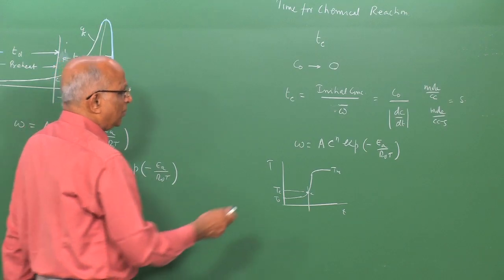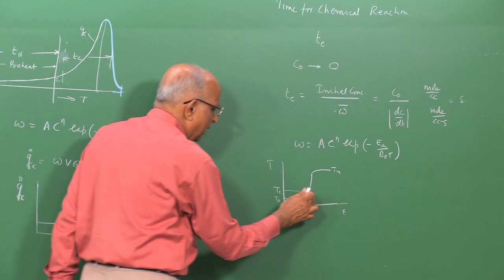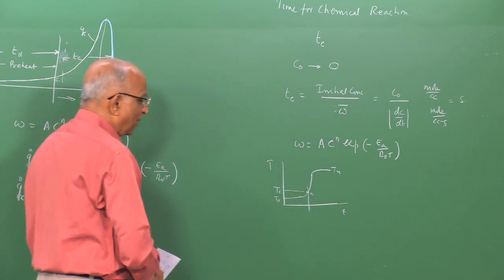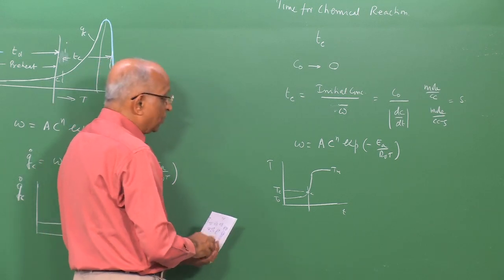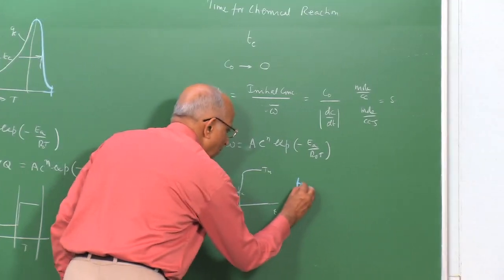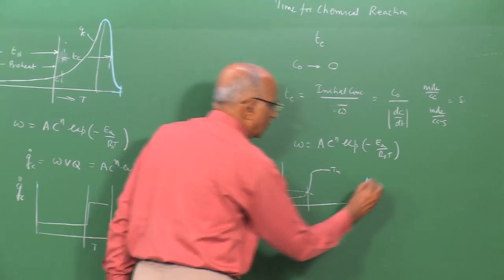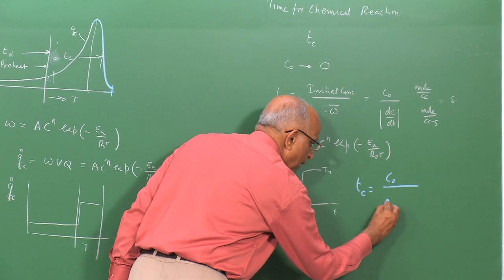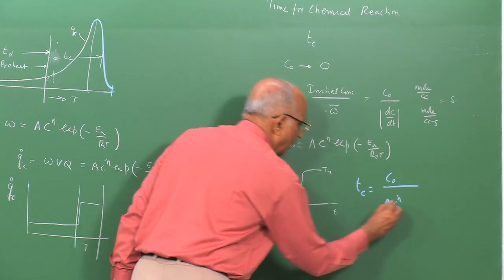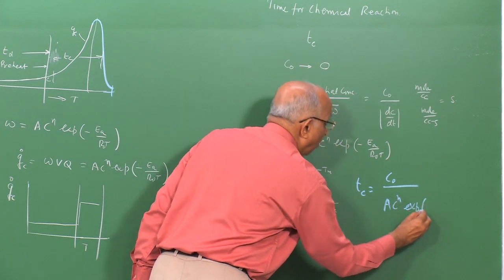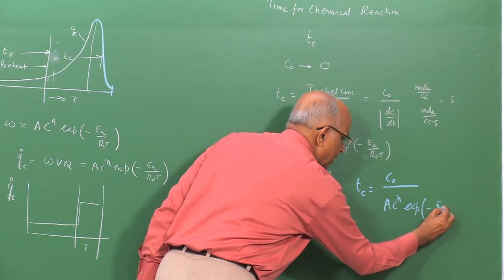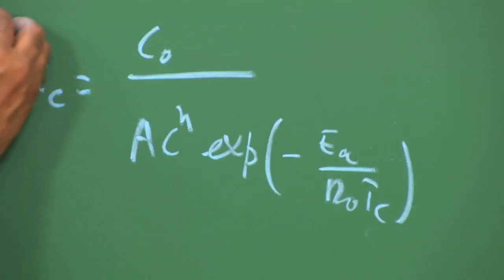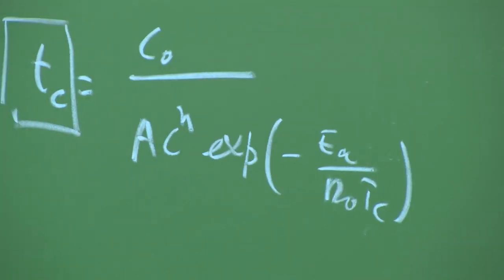Therefore, when I refer to the mean value, maybe I should be taking it in terms of the Tc value, and therefore, I can write the chemical reaction time at Tc as equal to C naught divided by A into concentration N into exponential of minus Ea by R0 into Tc, and this gives me my mean chemical reaction time.